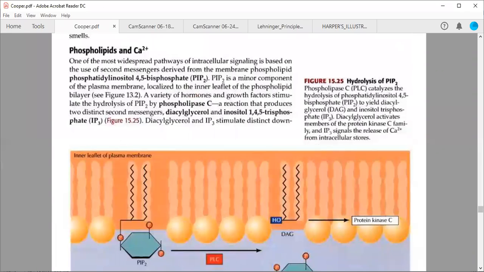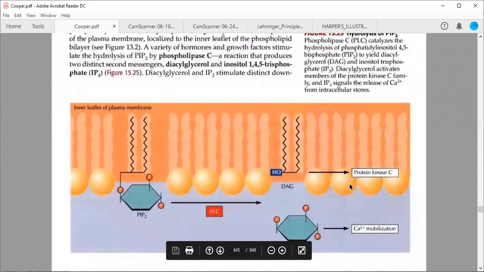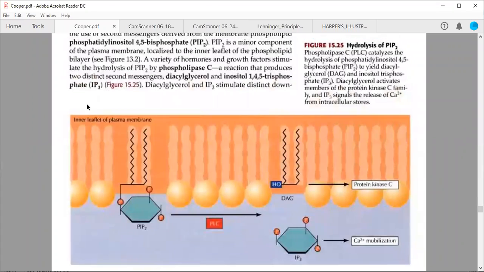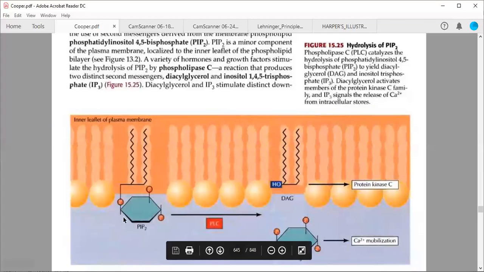Okay, so the first similarity is, both pathways, whether it is the normal protein kinase A activation pathway or the protein kinase C activation pathway, are the same because there are some receptors on the surface of the cell, in the plasma membrane, which bind to some molecules towards the outer side of the cell membrane, and they transmit the signal towards the inner leaflet of the plasma membrane.